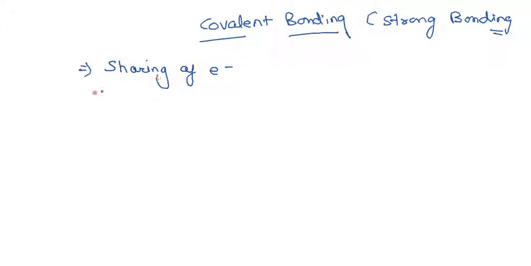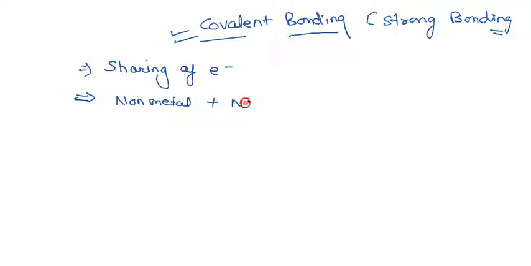The first point is that they follow the principle of sharing of electrons. Second, metals are not allowed to take part in covalent bonding. Both the elements taking part in the bonding should be non-metallic in nature.